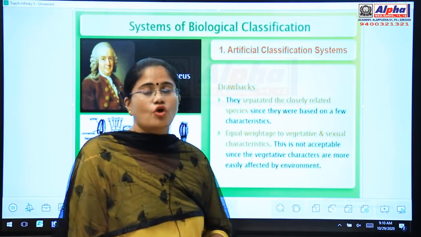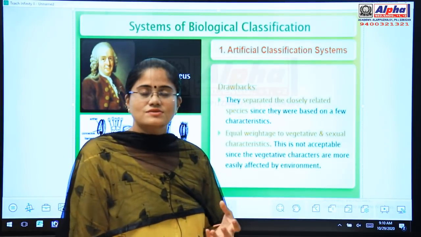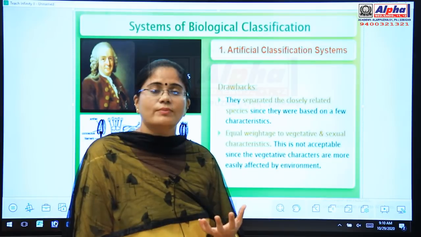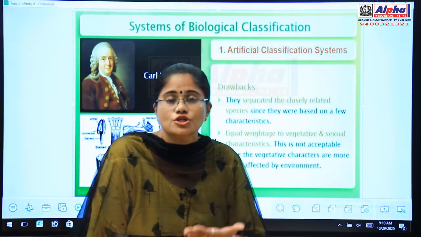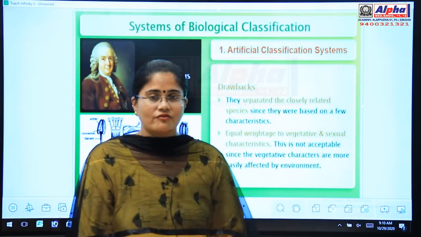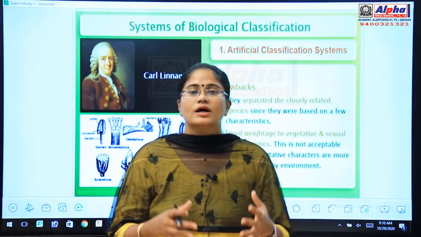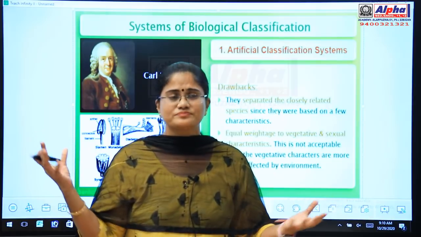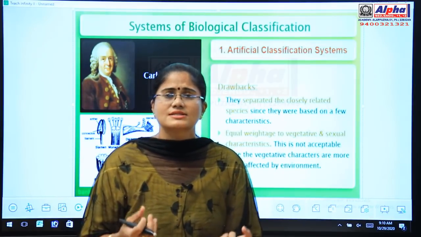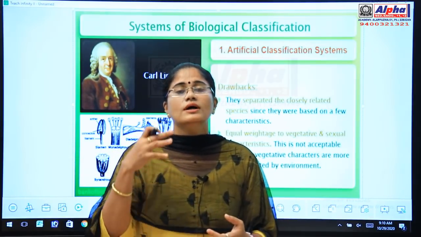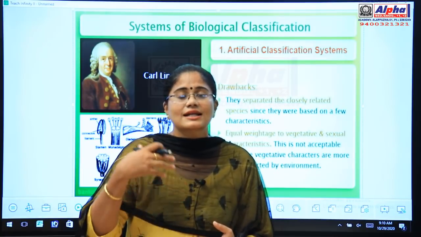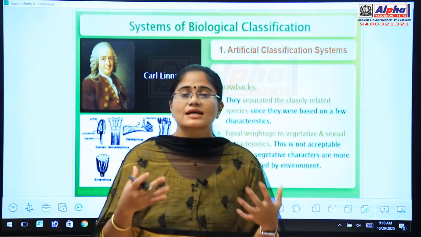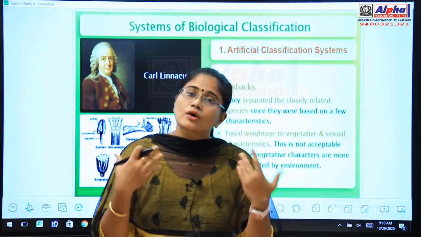This was one of the drawbacks, because the vegetative or morphological characters of a plant can easily be changed due to the changing environment. For example, a well grown tree has full green leaves. Suddenly, when drought comes, what happens? The leaves will wilt off. So one of its morphological characters has changed, and we cannot consider the shape and size of the leaves because they have wilted off.